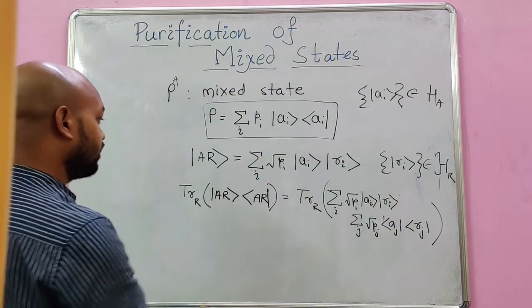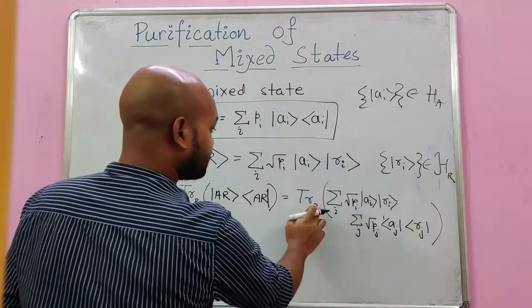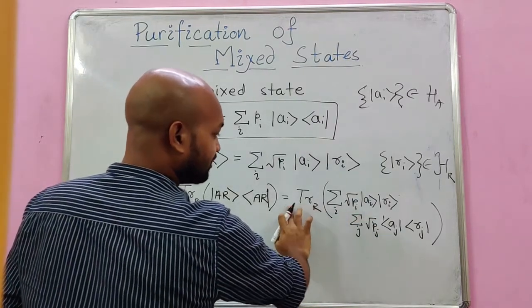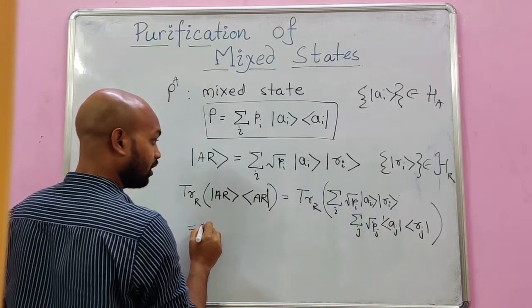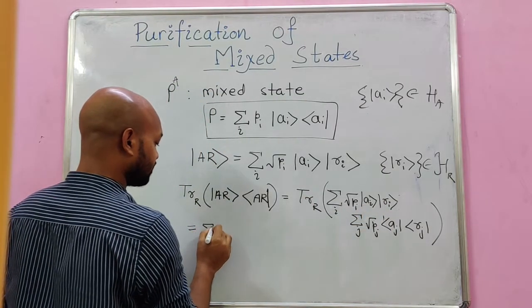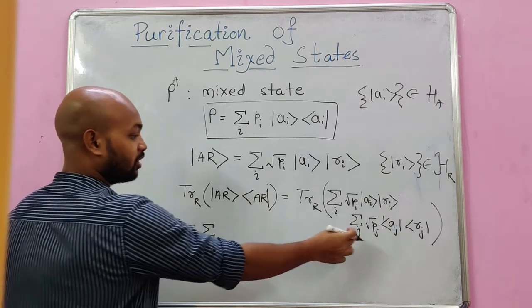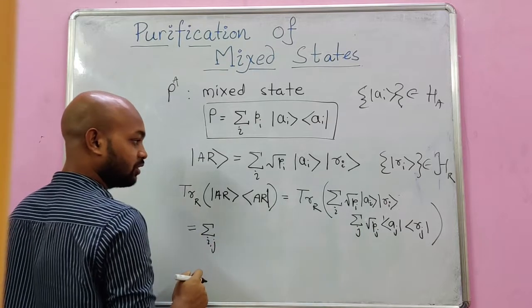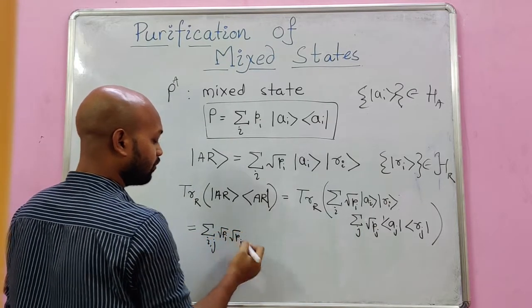Now, if I trace out the R system, I will end up getting this thing: sum over ij, taking both the summations into one, and then I have square root of p_i p_j.